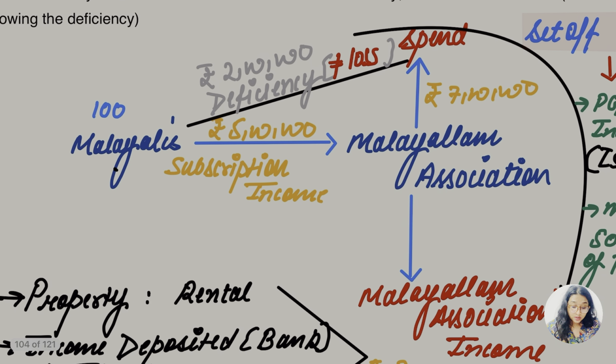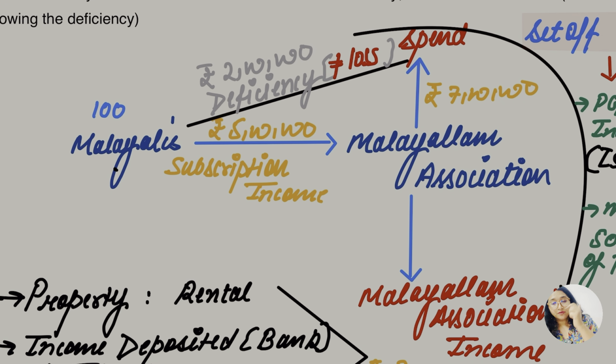Now these people have spent rupees 7 lakh. But on what purpose have they spent? For example, for the Onam celebration. As we know, Onam is the biggest festival of Kerala. Like Diwali we celebrate in North India, the Kerala people celebrate Onam.